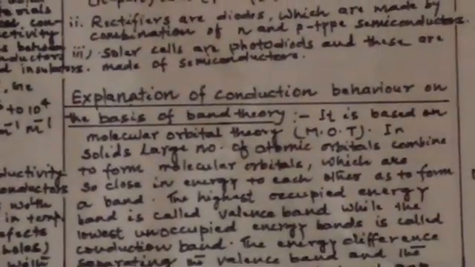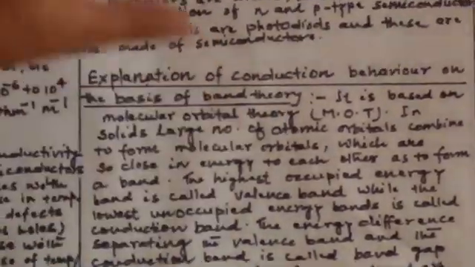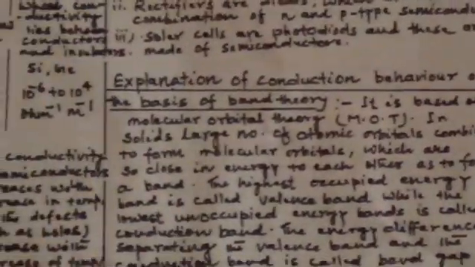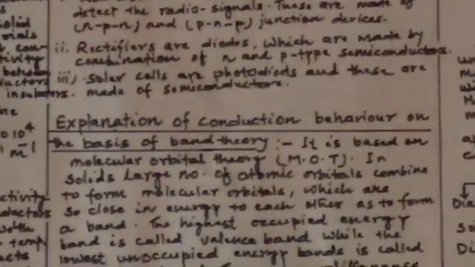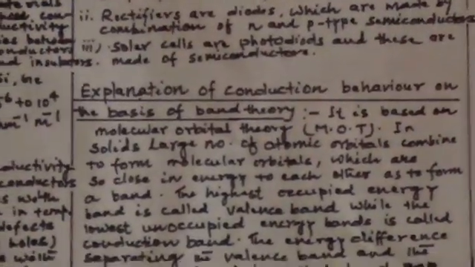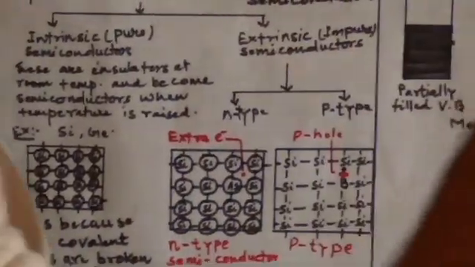Now, how to explain the conductance: metals conduct electricity easily, insulators do not conduct at all, and semiconductors conduct electricity only to a limited, small extent.